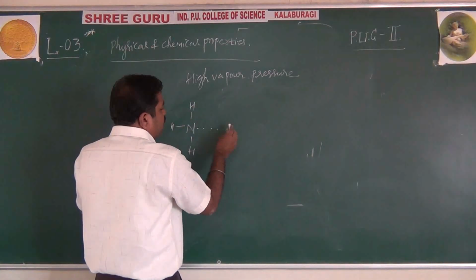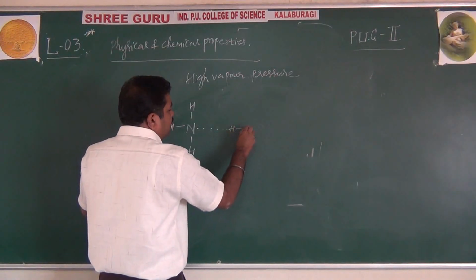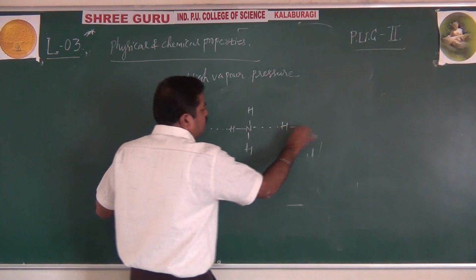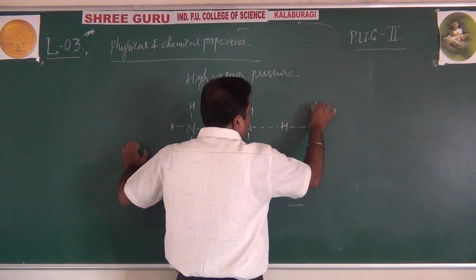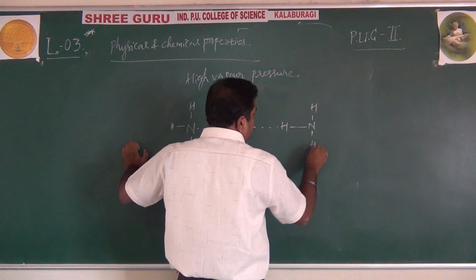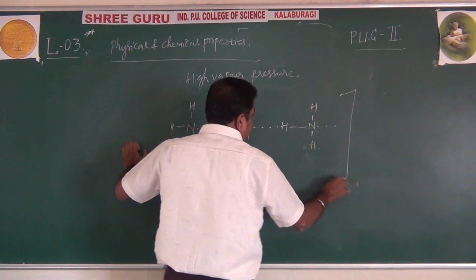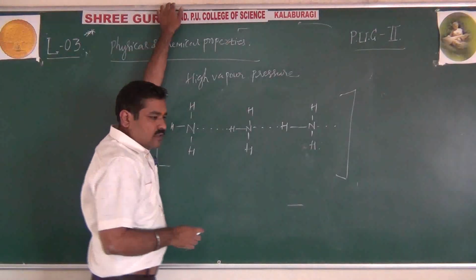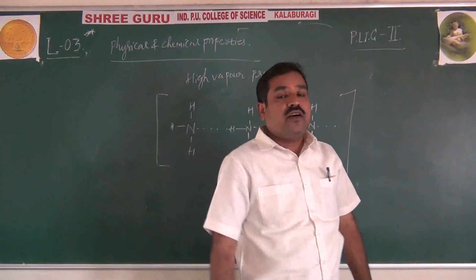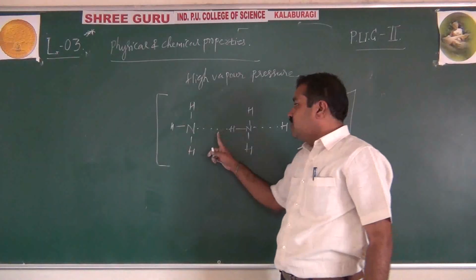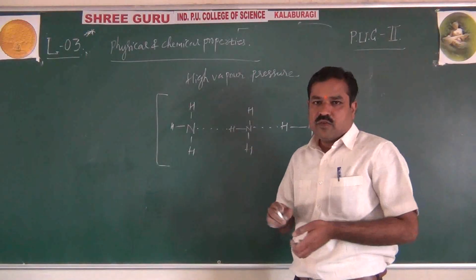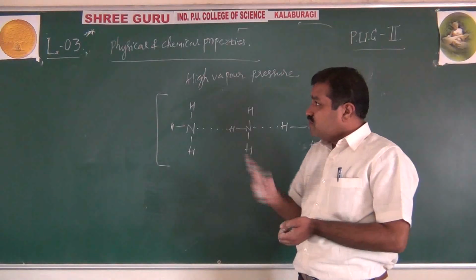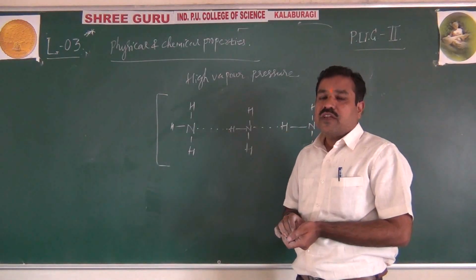These are associated through intermolecular hydrogen bonding. Like this, these are associated with intermolecular hydrogen bonding. Because of this intermolecular hydrogen bonding, ammonia has a high boiling point. Remember, these are the very unique characters of what we call the physical properties of ammonia.